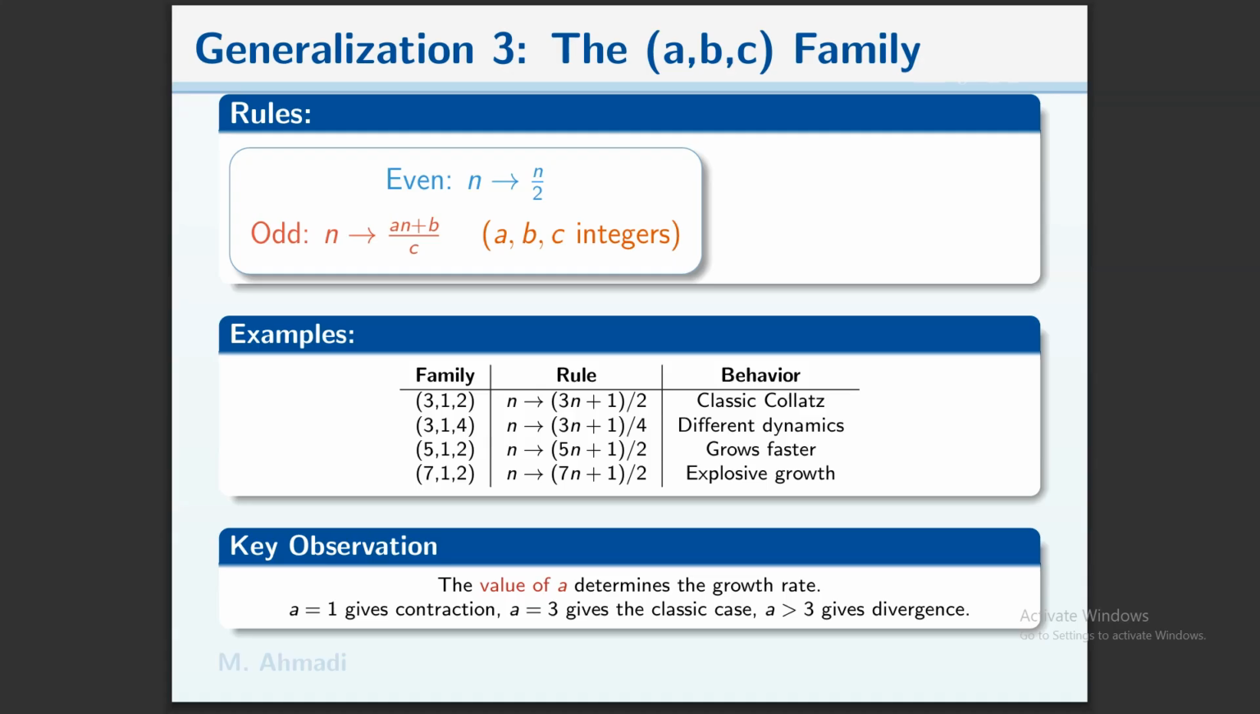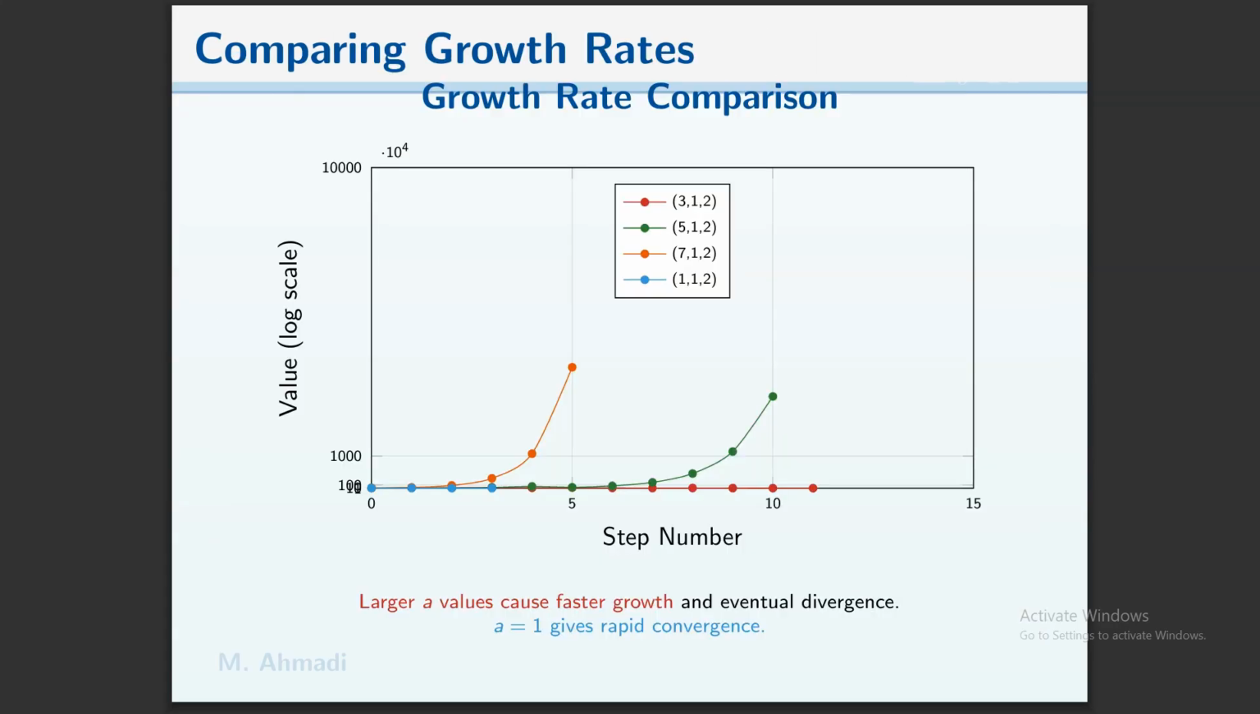The value of A determines the growth rate. If A equals 1, it gives contraction. And if A equals 3, it gives the classic case. For A larger than 3, it gives divergence. So different values of A and B create different behavior for the Collatz generalization. Also here, in this graph, we can see the growth phase.